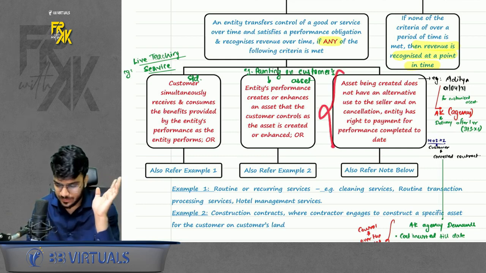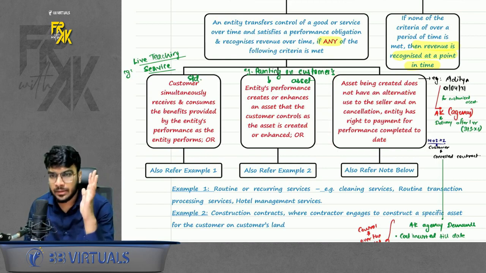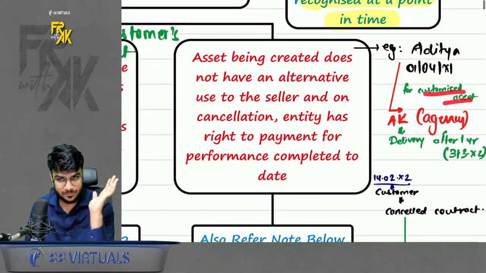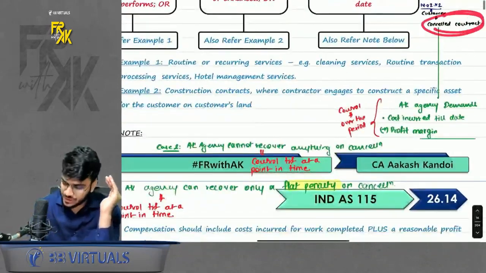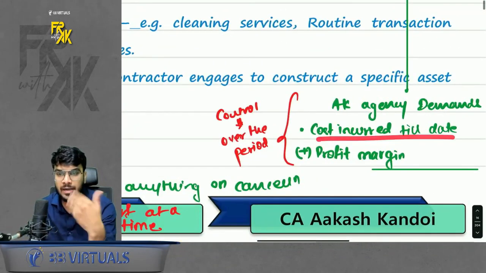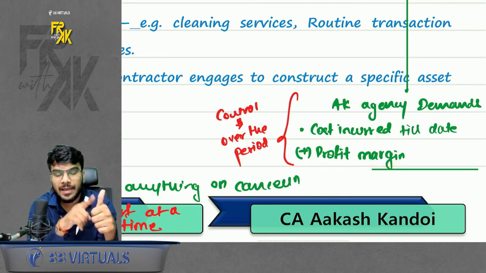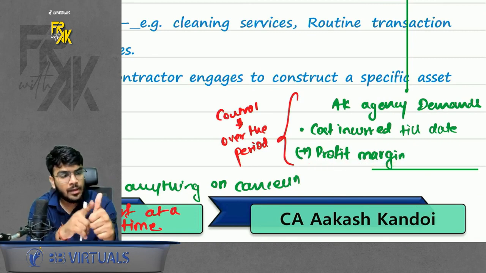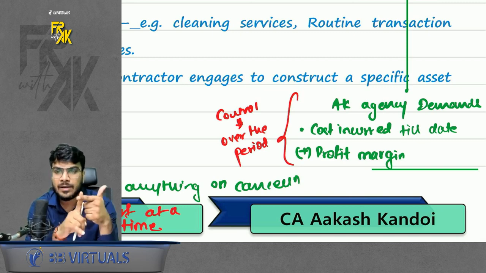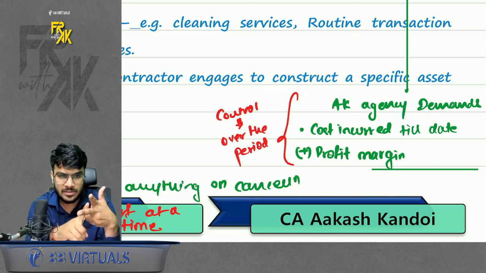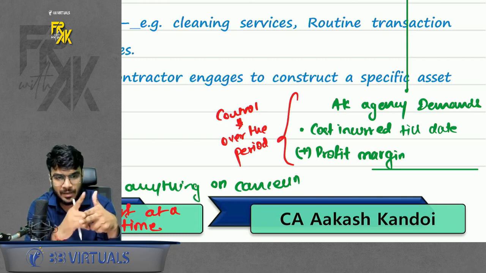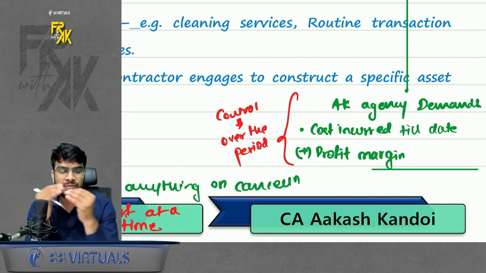Third case. Just remember in third case, if you are making any customized asset for the customer, and if on cancellation, you can recover cost incurred till date plus a reasonable profit margin. Again, I'll repeat. If you are making any customized asset for the customer, and if the customer cancels, you can recover cost incurred plus a reasonable profit margin. If both these conditions are met, then you will say control is getting transferred over the period.